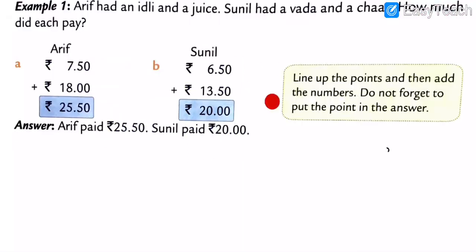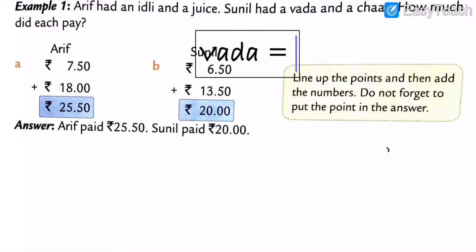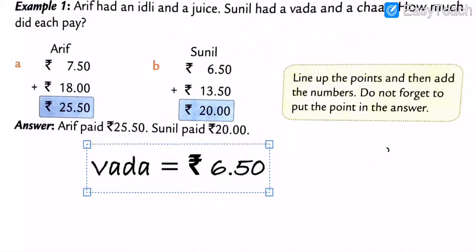Going to write these things. Sunil. So price of a vada is how many rupees, my dear students? 6.15 paisa.